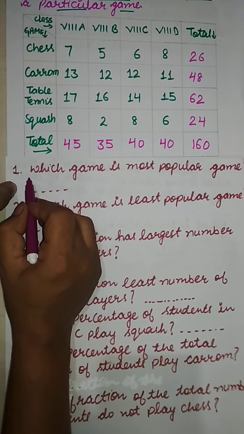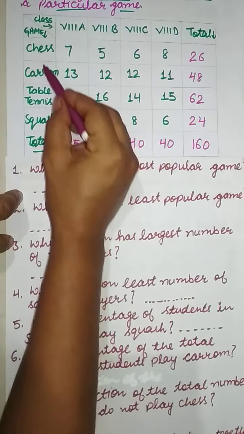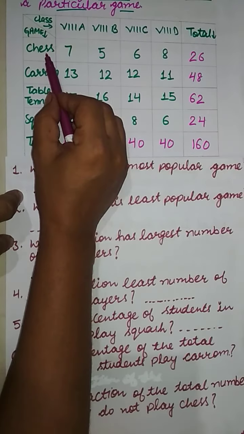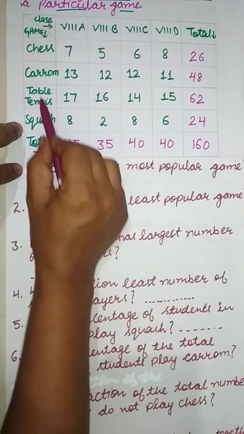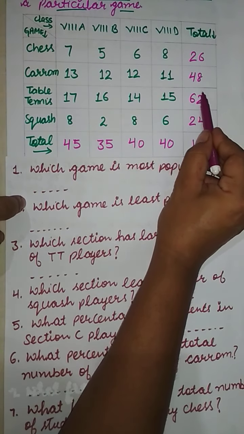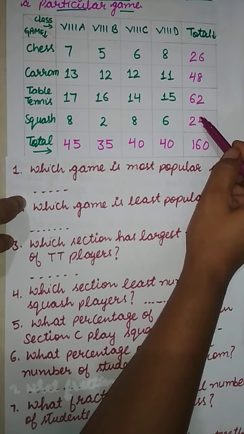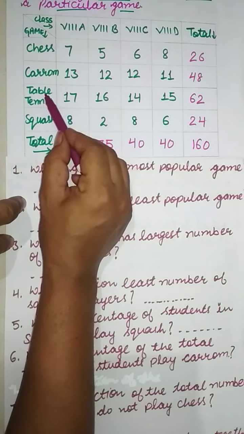See question number 1. Which game is most popular game? Now there are 4 games given: chess, carom, table tennis and squash. Corresponding to these we have done the total. Now you can see from here 62 is the highest number, so corresponding to 62 it is table tennis.